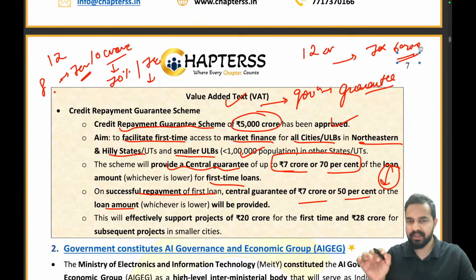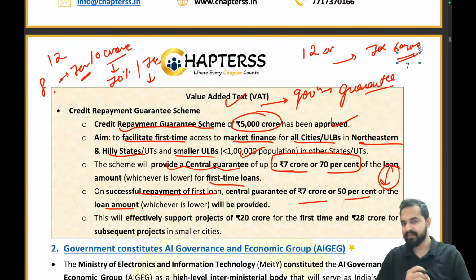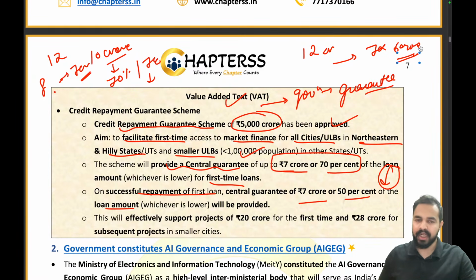Let me tell you, my dear friends, last year we have seen in the phase 2 examination a question like this in the exam, where they basically provided an example. Okay, and this was related to a scheme related to the food sector, right? And the question was related to the capital investment. And I believe the people who have attempted the last year mains paper, they know what kind of question was there, right? And let me tell you here, that is why today, while explaining the scheme, I am providing you a very detailed explanation of the same, so that you are able to understand it properly. Clear? Clear to you?